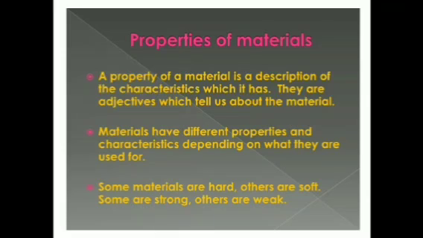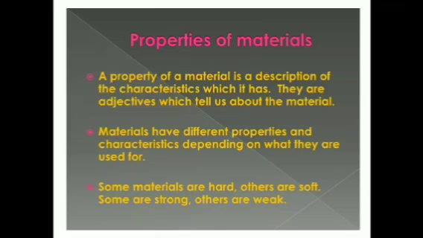That adjective is the property of the given material. Materials have different properties and characteristics depending on what they are used for. So you just have to take down the definition: a property of a material is a description of the characteristics which it has, and the adjectives which tell us about the material.